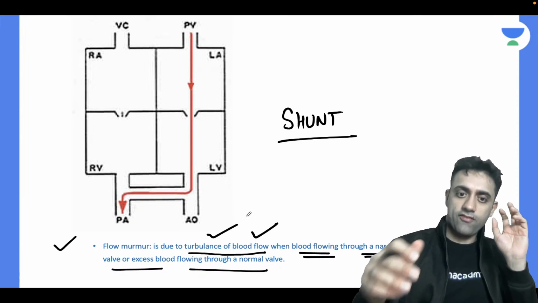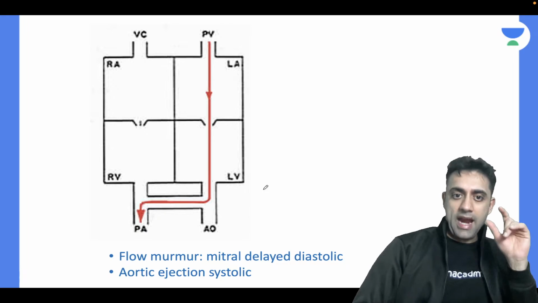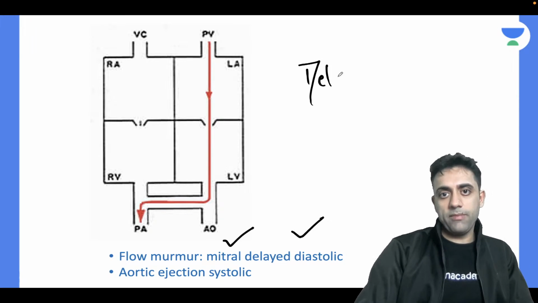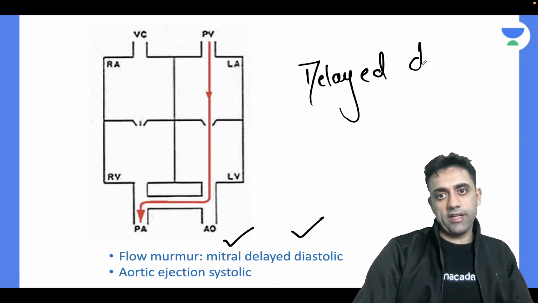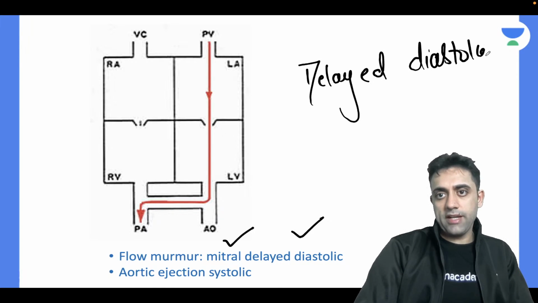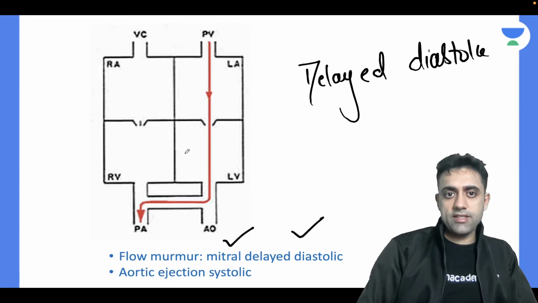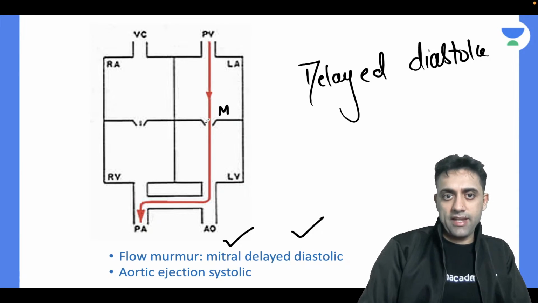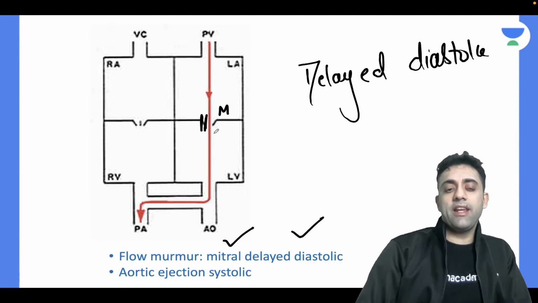So remember, the flow murmur in a case of PDA will be at the mitral area, and it will be a delayed diastolic murmur. It is for the same reason we were checking in VSD also. In VSD also there is a delayed diastolic murmur at the mitral area. So this is our mitral area, the bicuspid valve, and delayed diastolic.